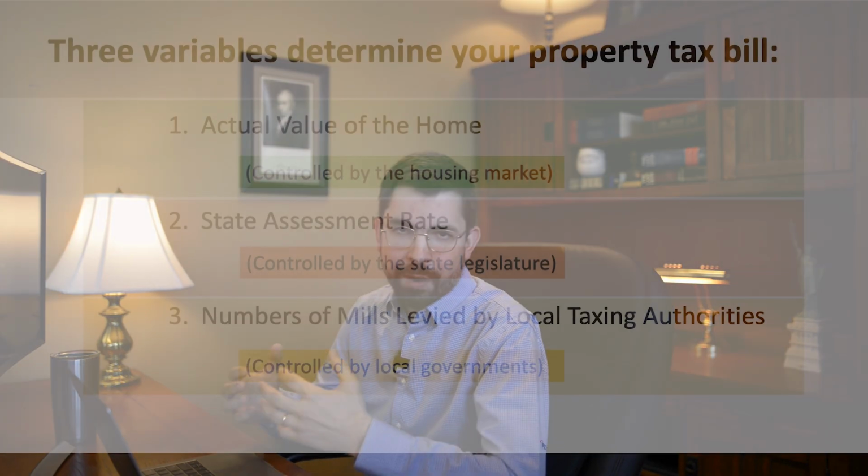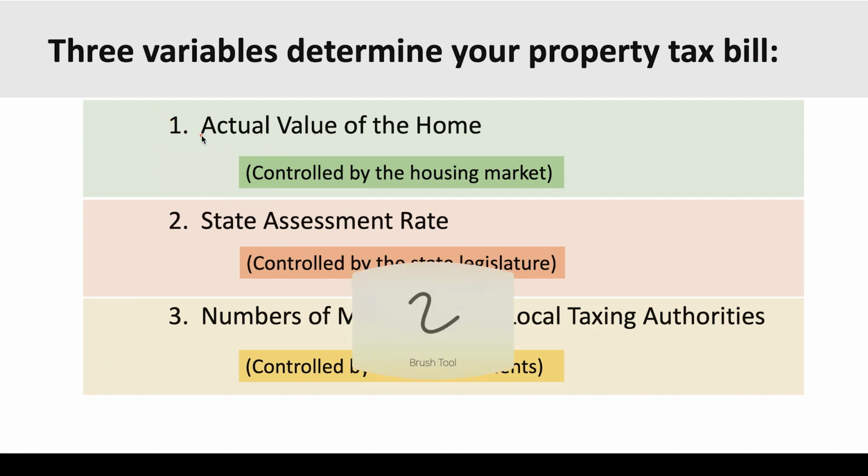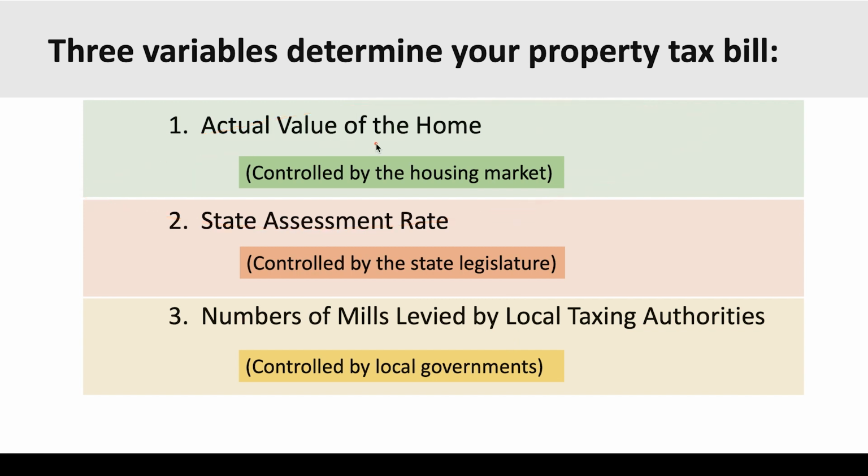To recap, there are 3 variables that impact your property tax bill. The first is the actual value of the home. Now, this is going to be controlled by the housing market. The second is the state assessment rate. That's going to be controlled by the state legislature, or as I said, it can be controlled in the state constitution or by a citizen ballot measure. The third is the number of mills levied by local taxing authorities. That is controlled by various local governments that have the authority to impose a tax or mills on your property.